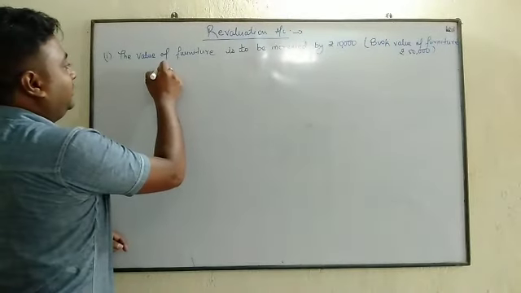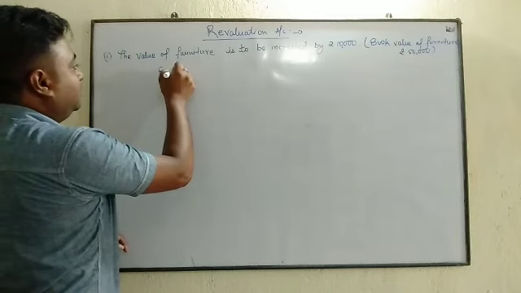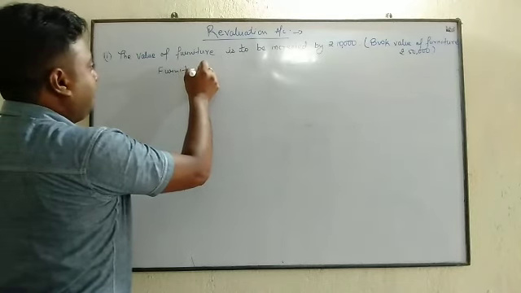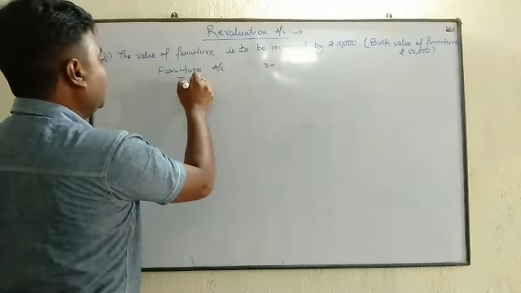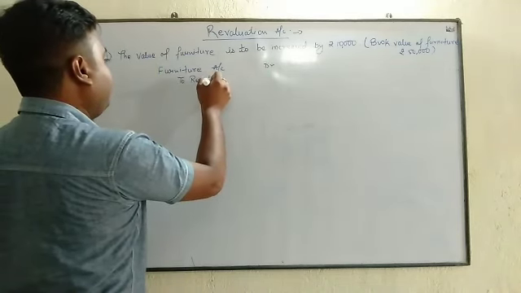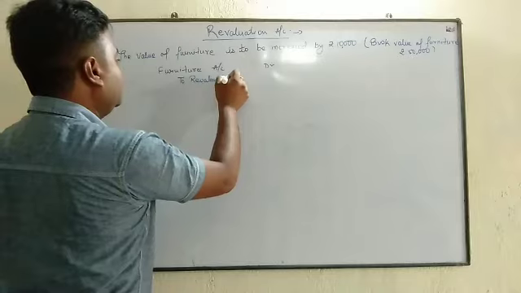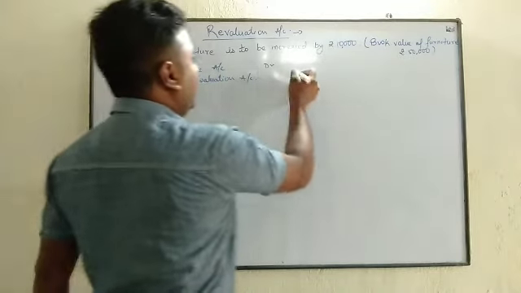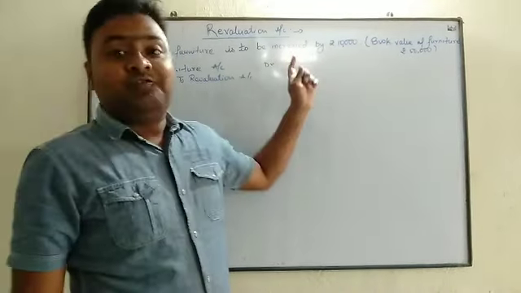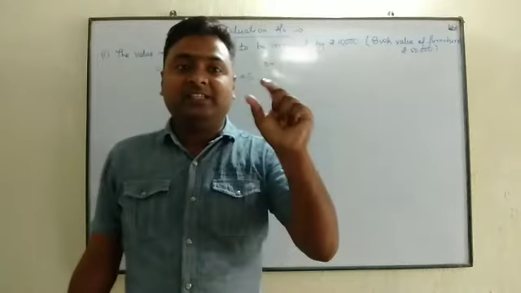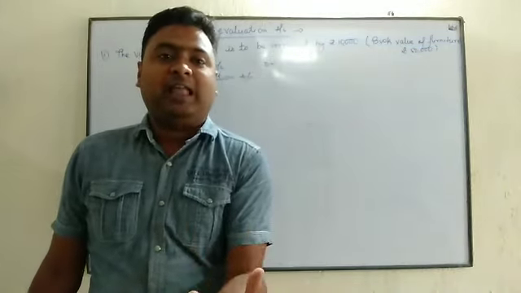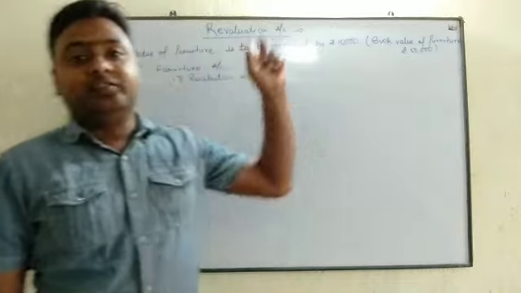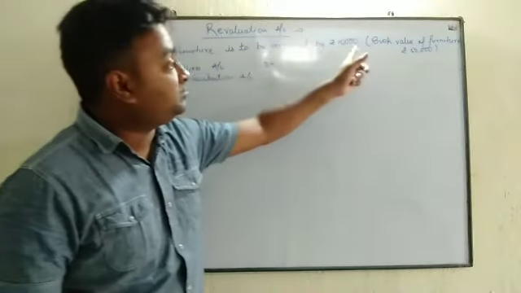So your journal entry will be: furniture account debit to revaluation account. And amount, beta, we have to write down the difference amount. Difference amount means by how much your asset or liability is increasing or decreasing. In this case, it is increased by 10,000.